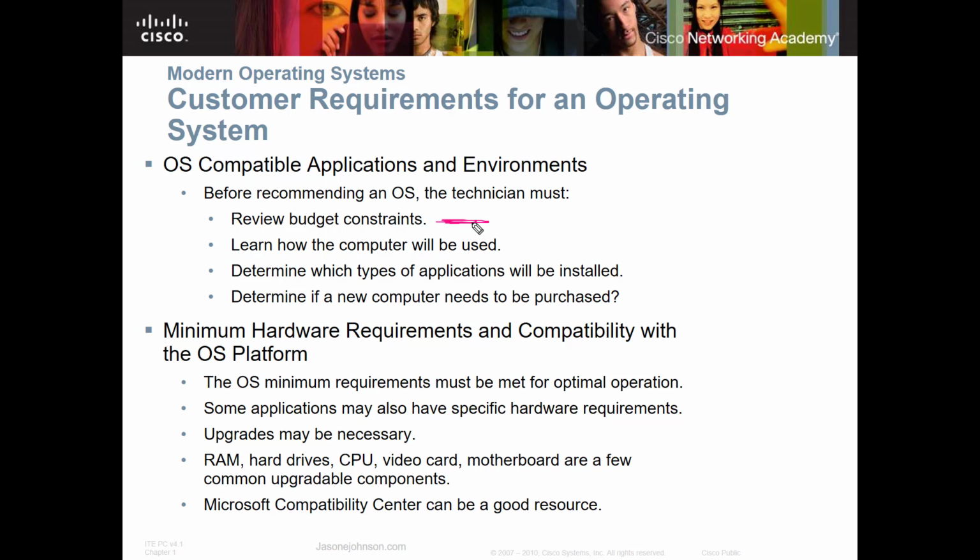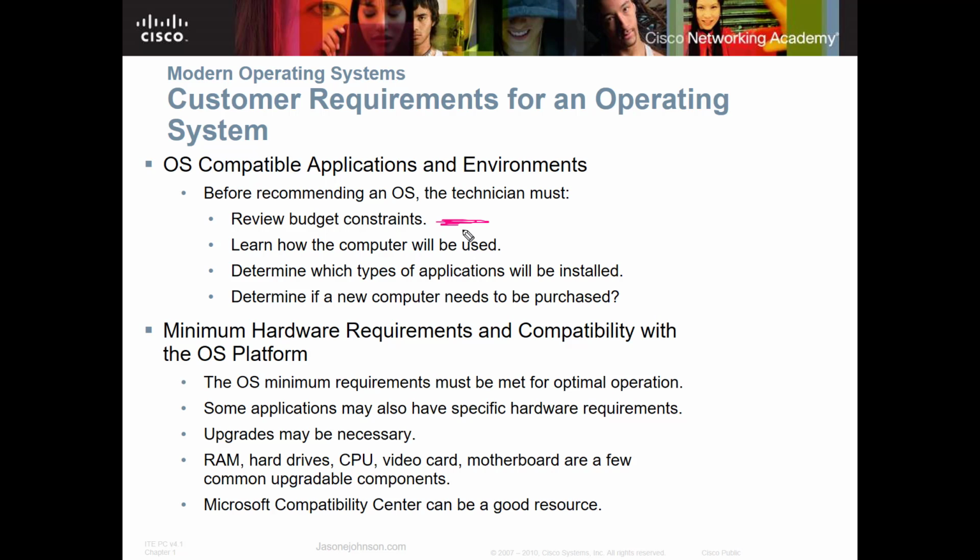The first is budget constraints. Does your company have budgeted for that operating system? When you buy a computer, it's not just the computer hardware that you're purchasing. You also need to buy the operating system and the software that comes along with it, or those applications. So you need to look at the budget and see what's allowed.